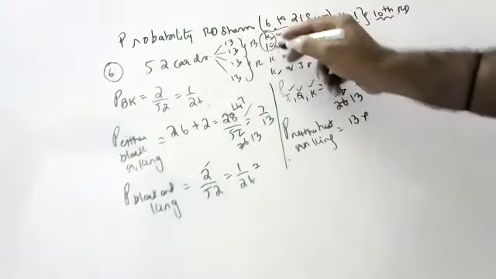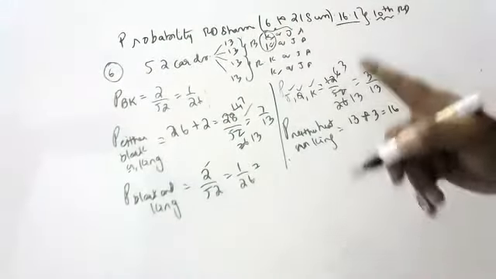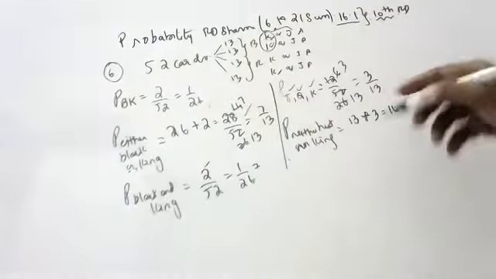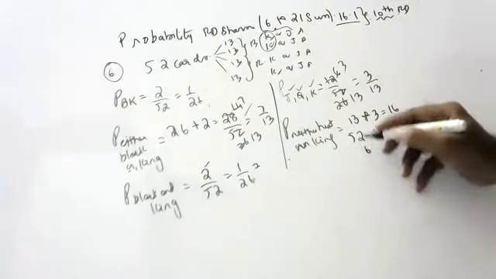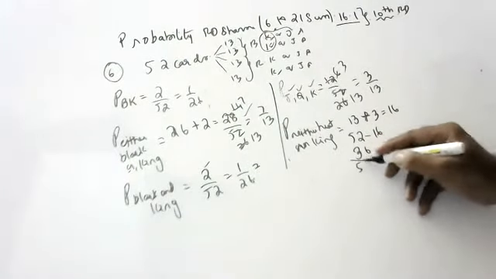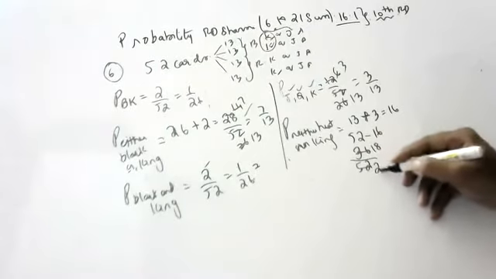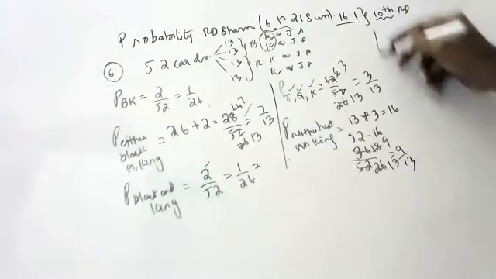Plus 3, so 16 should not come. From 52, you remove 16, children. How much will it be? 36. So 36 by 52, children. 2 18s are 36, 2 26s are 52, 2 9s are 18, 2 13s are 26. So it is 9 by 13, children.